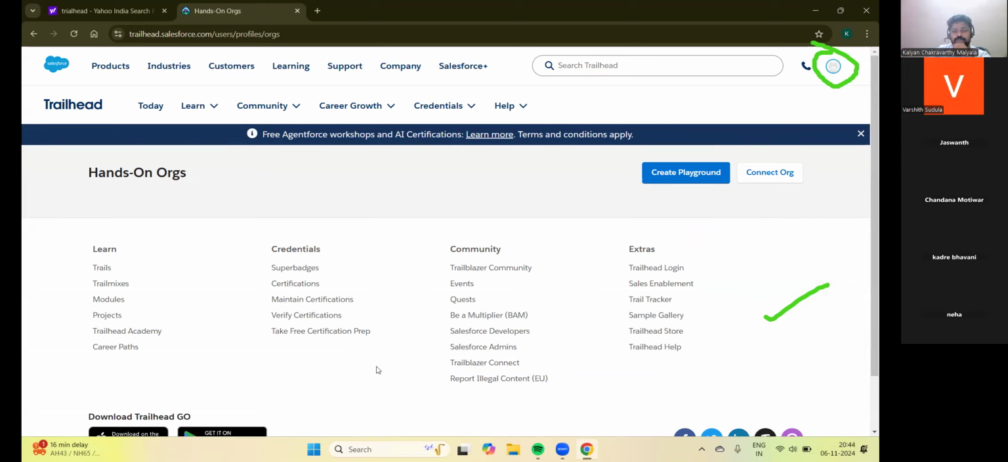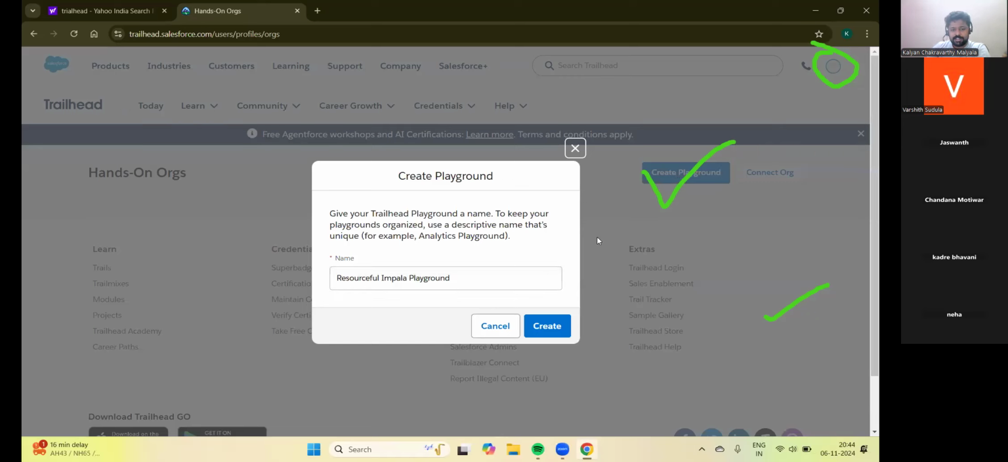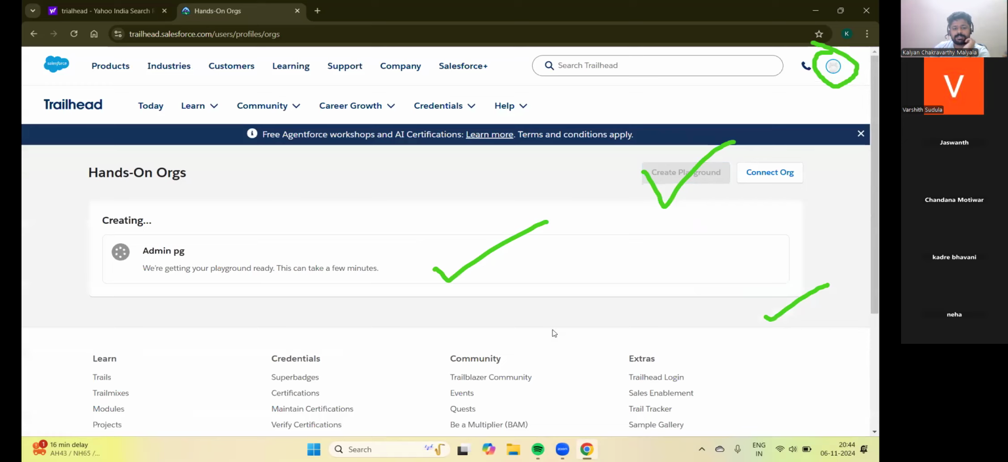So you open the hands-on org, right? Here you have an option to create a playground. Click on that. Name it admin playground, or admin PG. Yeah. Create. It takes time to get the Trailhead playground created.